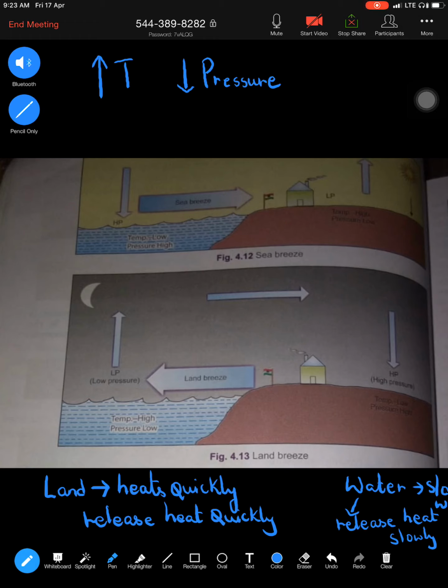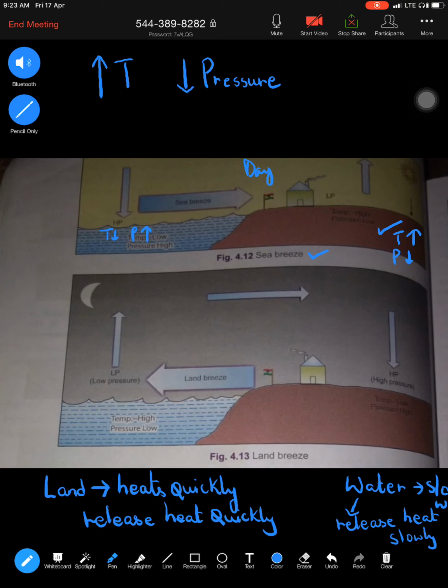Now let us try to understand what is land and what is sea breeze. Let's start with sea breeze. Imagine it's daytime. The sun rays approach the land, so land will of course heat quickly. So the temperature is high here. What will happen to pressure? Pressure becomes low. Similarly, in the sea, since water will take a lot of time to heat, the temperature is still low, so pressure will be high.